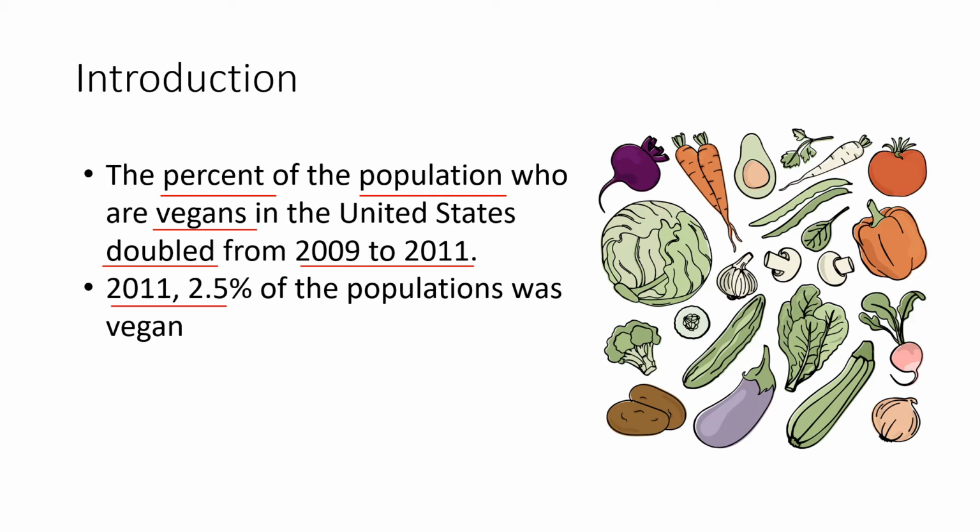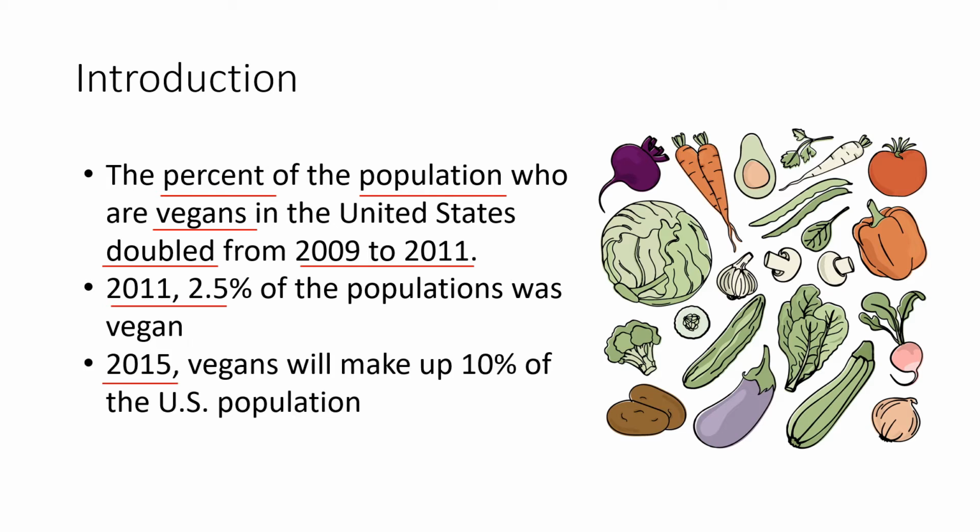Now in 2015, vegans will make up 10% of the US population. That's one of the predictions. In 2019, vegans will make up 40% of the US population. And in 2021, vegans will make up 80% of the US population based on this study.